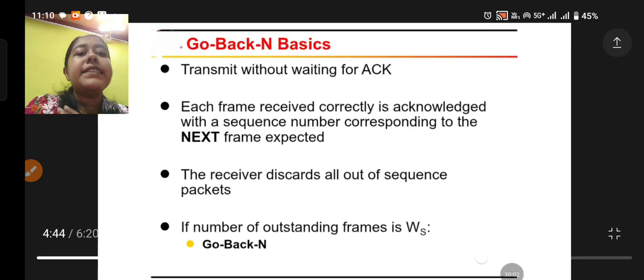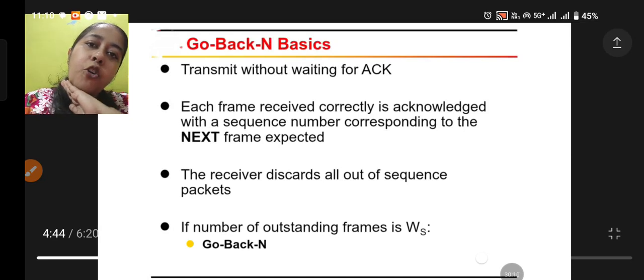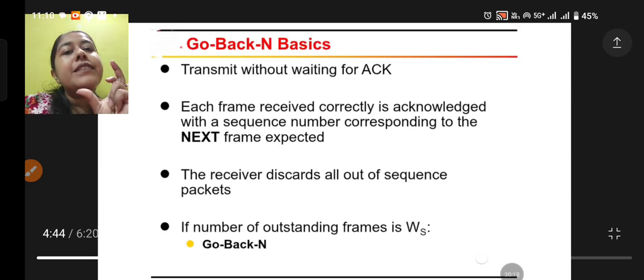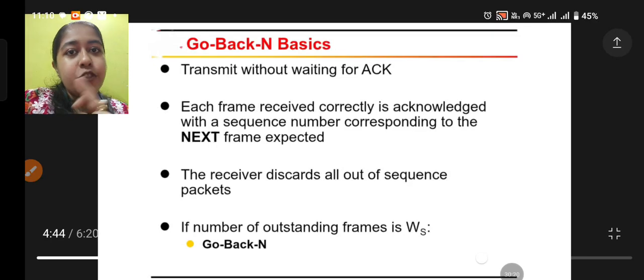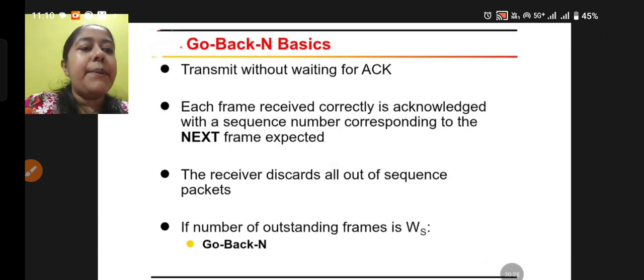Now the receiver discards all out of sequence packets. If some corrupted frame is detected, then it will discard all the out of sequence packets. If the number of outstanding frames is WS, that will go back N. WS is the window size, so go back N will be that particular size. That N will be WS, like your size of the window. So this is what is happening here. Now let's see the next thing.